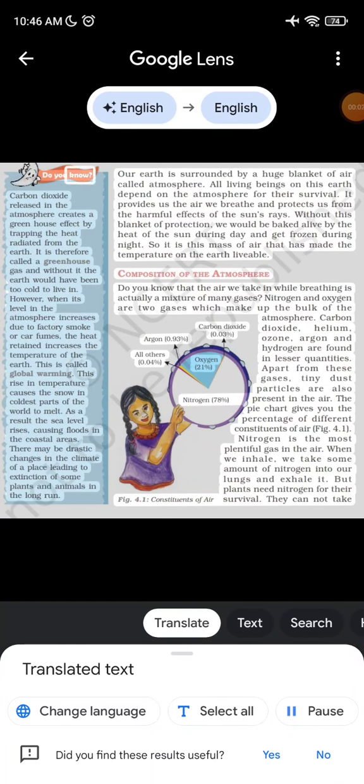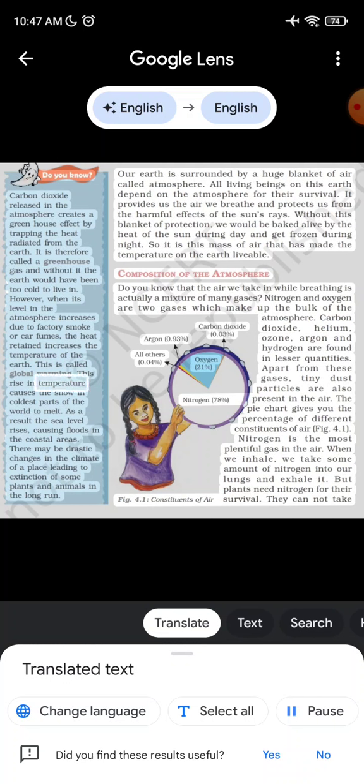Do you know? Carbon dioxide released in the atmosphere creates a greenhouse effect by trapping the heat radiated from the Earth. It is therefore called a greenhouse gas, and without it the Earth would have been too cold to live in. However, when its level in the atmosphere increases due to factory smoke or car fumes, the heat retained increases the temperature of the Earth. This is called global warming.